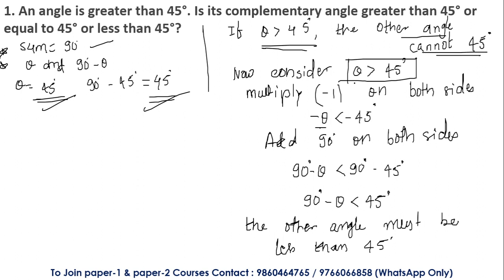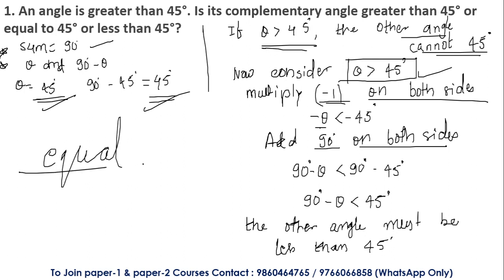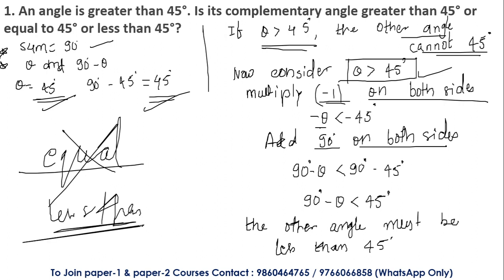Now consider theta is greater than 45 degrees. If I multiply by -1 on both sides, I'll get minus theta is less than -45 degrees. If I add 90 on both sides, I'll get 90 minus theta is less than 90 degrees minus 45 degrees. This will give me 90 degrees minus theta is less than 45 degrees. So try to understand, the answer for this question is not equal to, it is actually less than. So this was the answer for the given question. I hope you have got it.